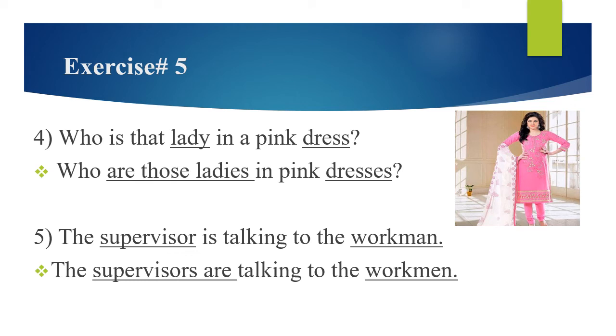And when the noun is changed into plural, it also takes a plural verb. Is will be changed into are. And the plural of workman is workmen. So the sentence will be, the supervisors are talking to the workmen.